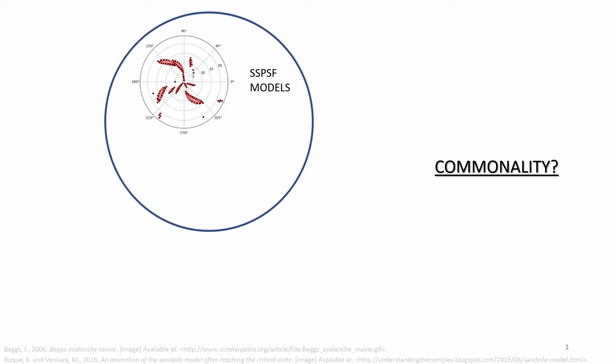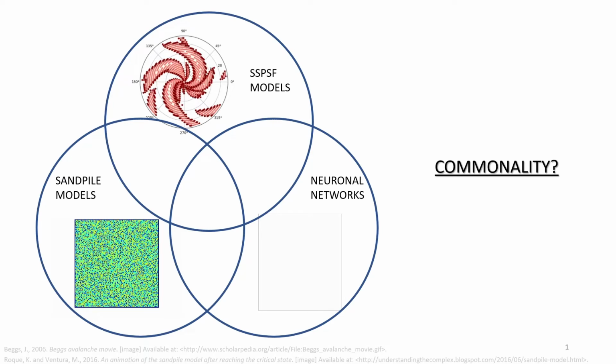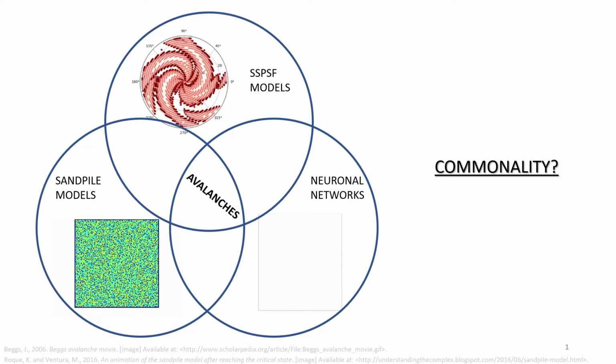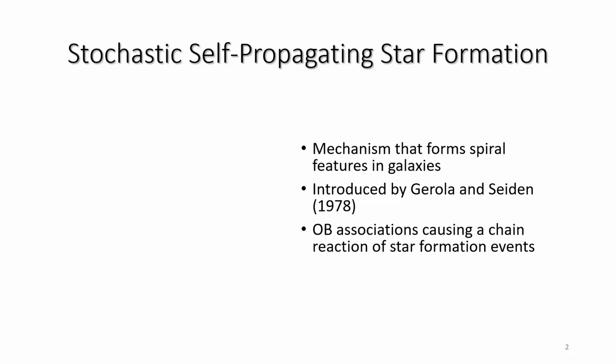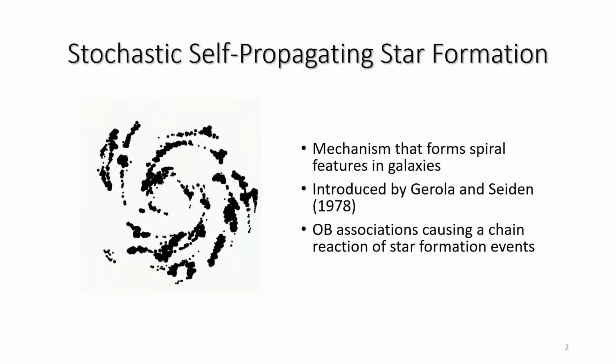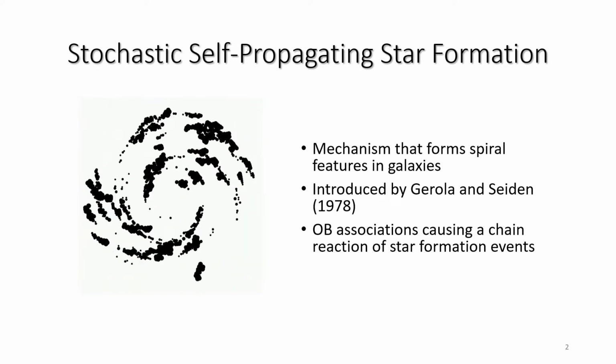What does the SSPSF model, dropping of sand grains in a sand pile, and the triggering of neurons in a network have in common? The idea of avalanches. In particular, SSPSF stands for stochastic self-propagating star formation, a mechanism proposed in the late 70s. This involves the concept of massive stars producing new star formation sites when they explode as supernovae. These new star formation sites in nearby regions can create a possible chain reaction of star formation events.